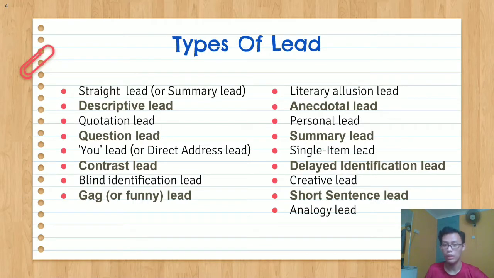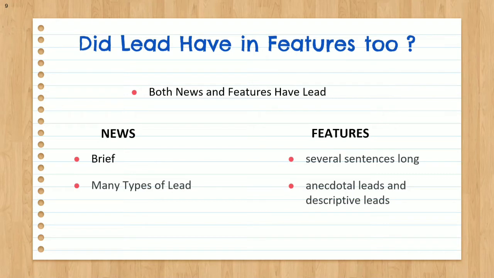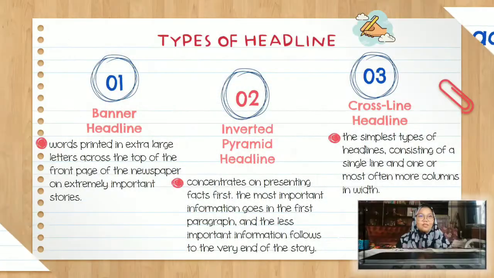Types of lead. For your information, there are a variety of types of lead. Mostly, if not all, of them are used in a news company. From our research in our scrapbook, almost all writers start their lead with a type of lead. The similarity between news and features is that both have a lead, but in news it is brief, while in features, the sentences are long. In news, many types of lead are used, and in features, only anecdotal lead and descriptive lead are used.